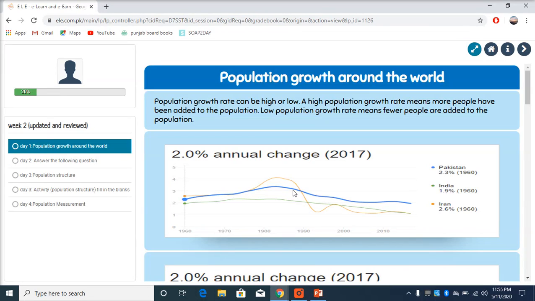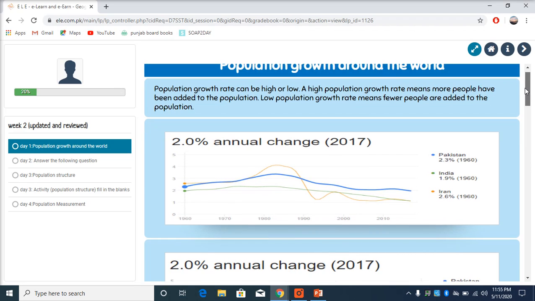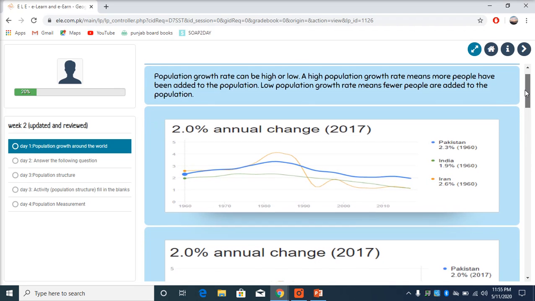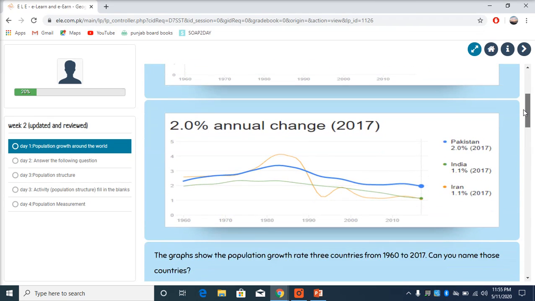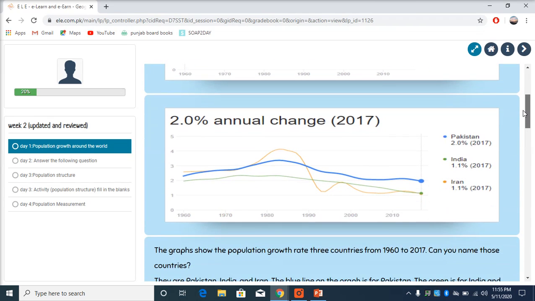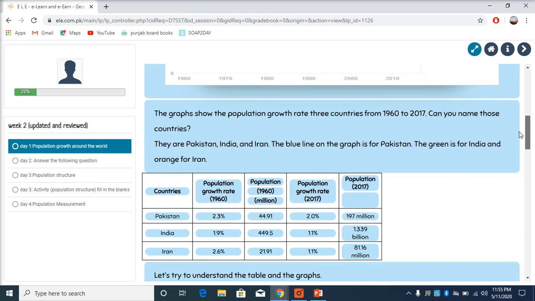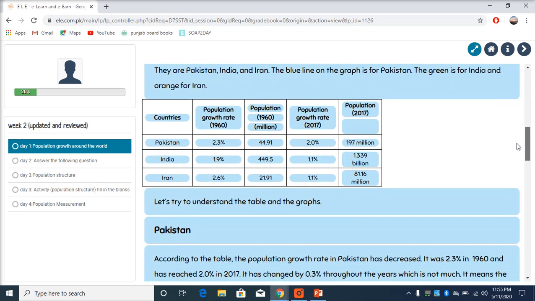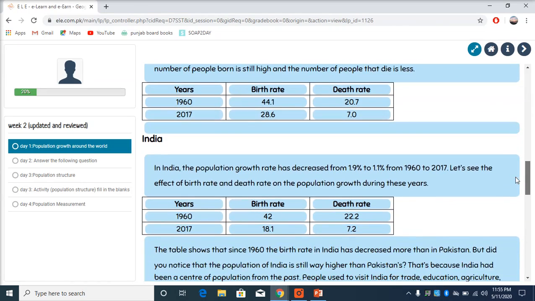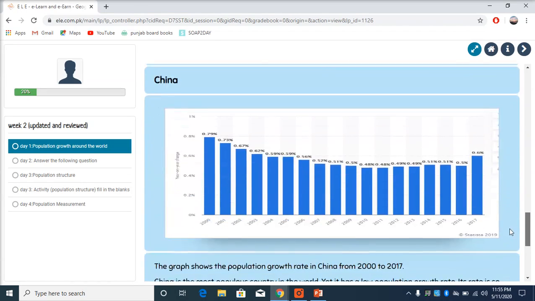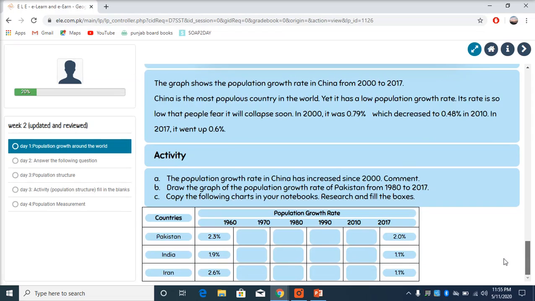Next subject is geography. Week 2, day 1, population growth around the world. We will read about the population growth around the world. Look at some pictures. These are some graphs which will tell us about the population growth. Then read a grid. Understand more. And at the end, we have an activity. Bring out your copy. So we will start.